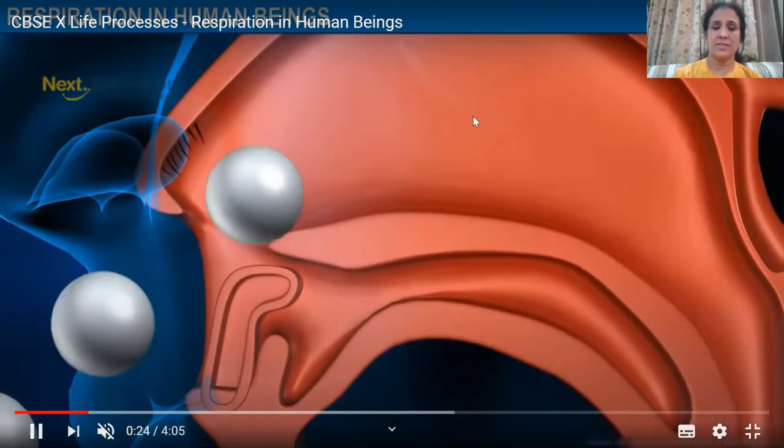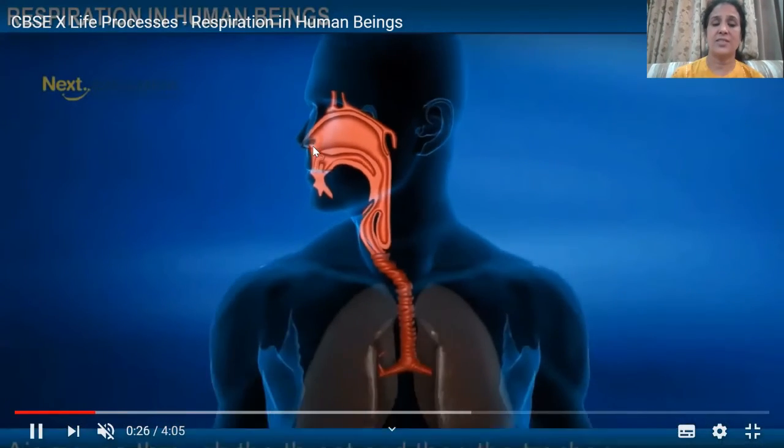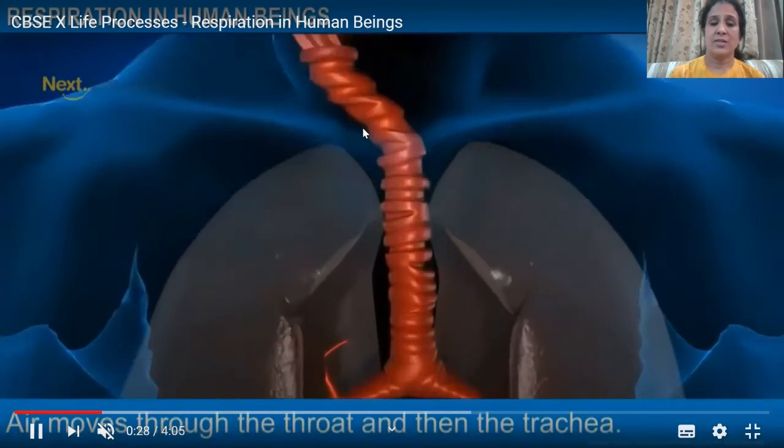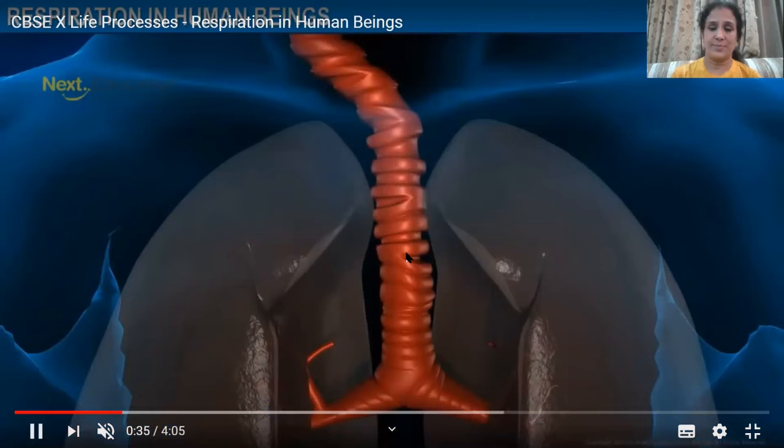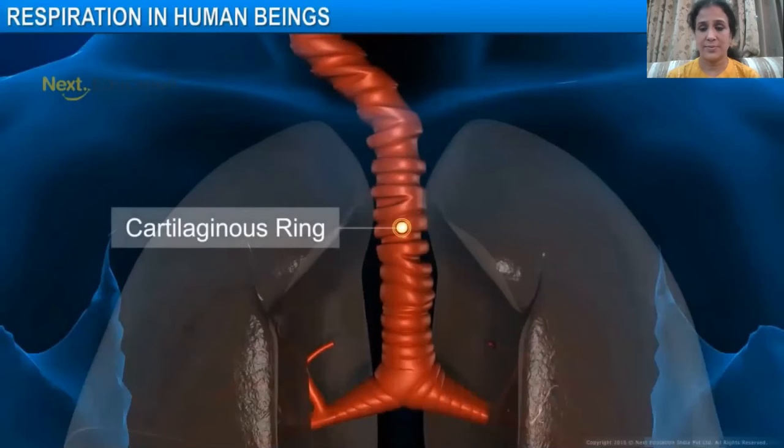What is this structure? This is the nasal cavity. This is the trachea. These are the C-shaped cartilaginous rings. These are the rings which are protecting the trachea.